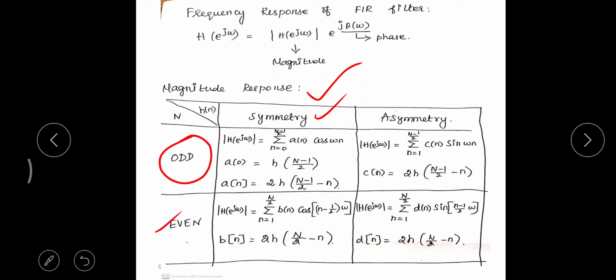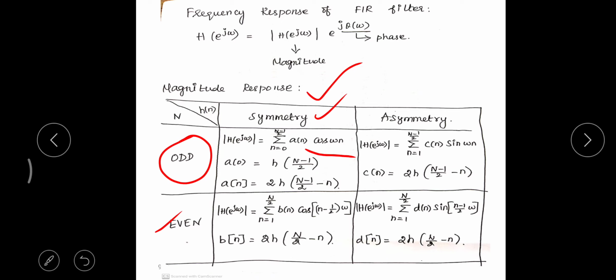Similarly, we can try for when h of n is antisymmetric and N is odd, and when h of n is antisymmetric and N is even. Here I used 4 variables: a for the first category, b for the second category, c for the third and d for the fourth. It's only a variable, it need not always be a, b, c, d. You can use a also for all the 4 categories. Whenever I am getting symmetry, I will get a cos function.